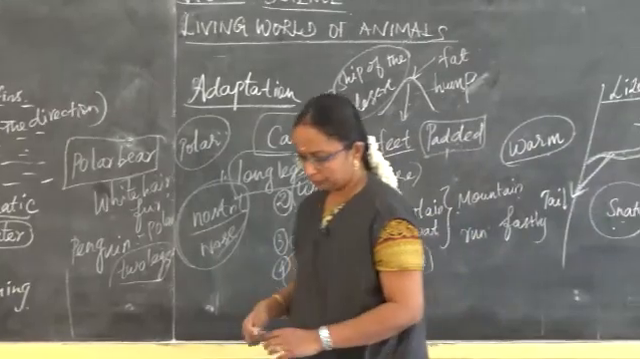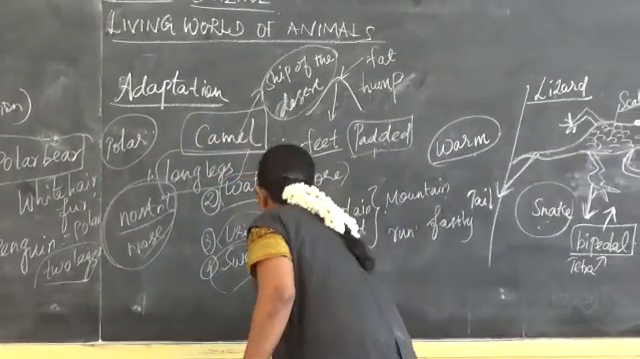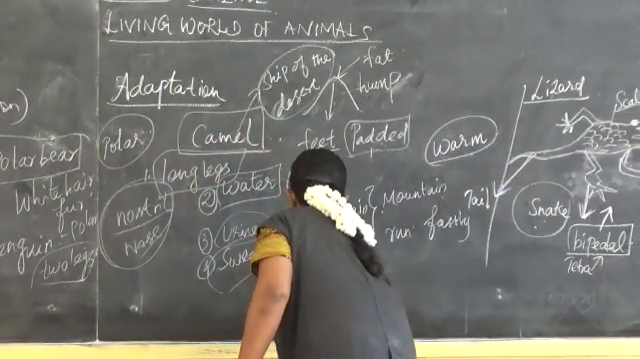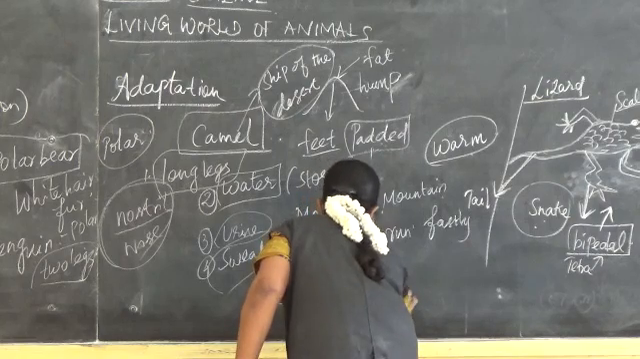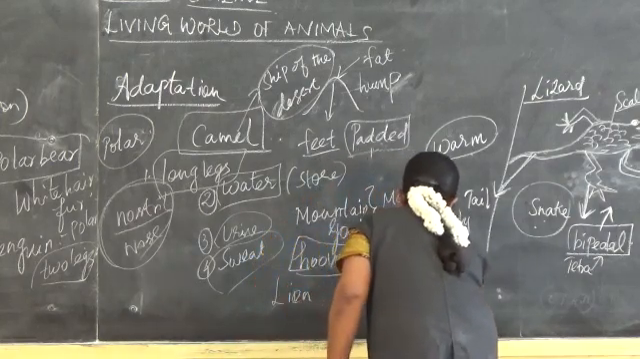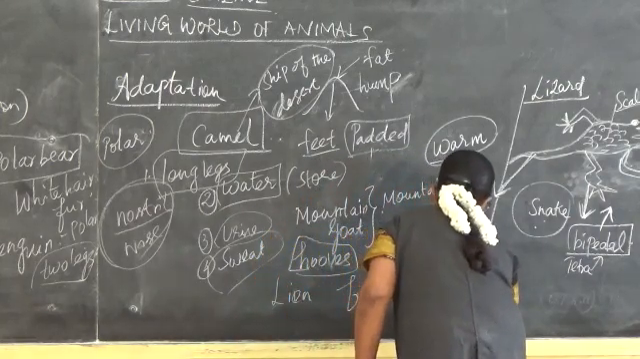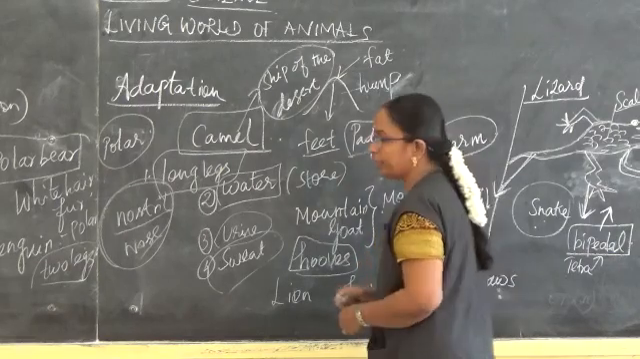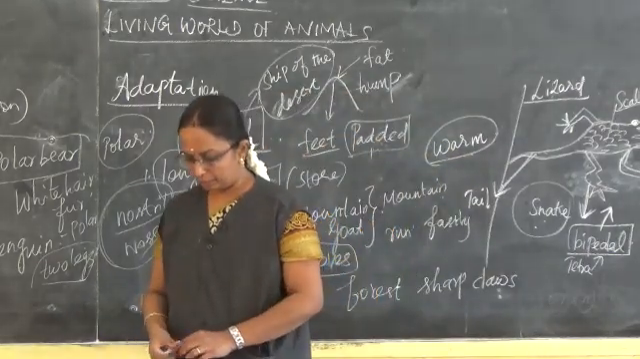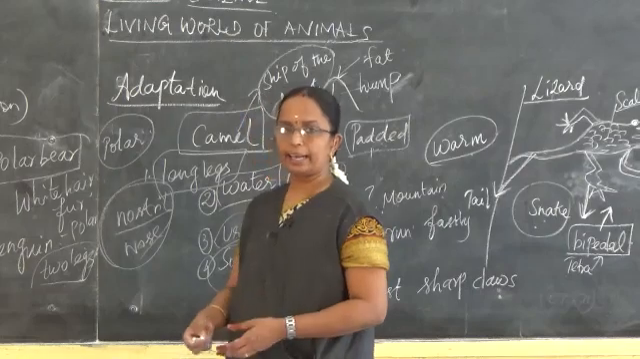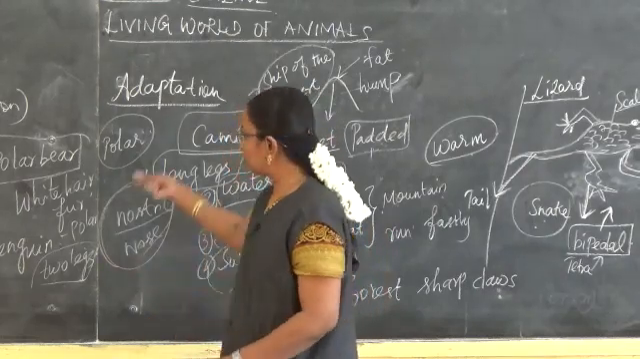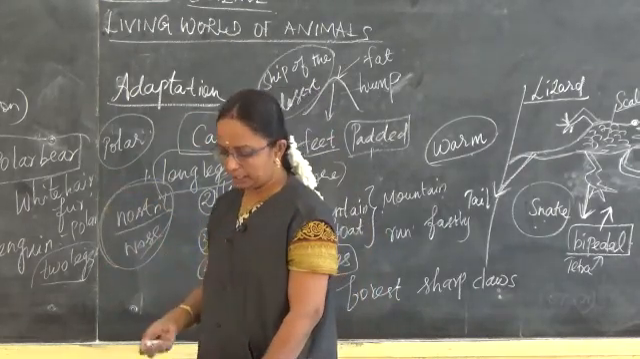And then lion. Lion is seen in the forest. They have sharp claws. Claws mean the fingers which are found in the legs, for their easy catch. So these are some of the adaptations that are seen in the different animals.